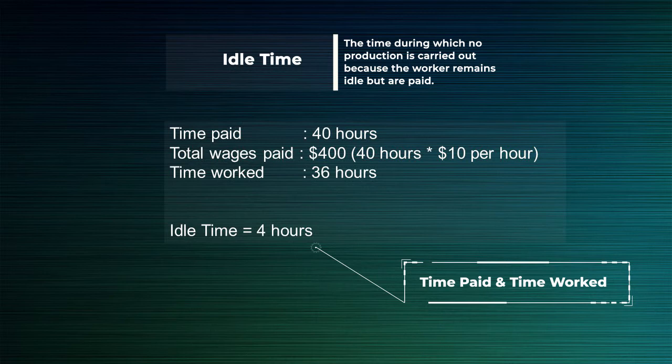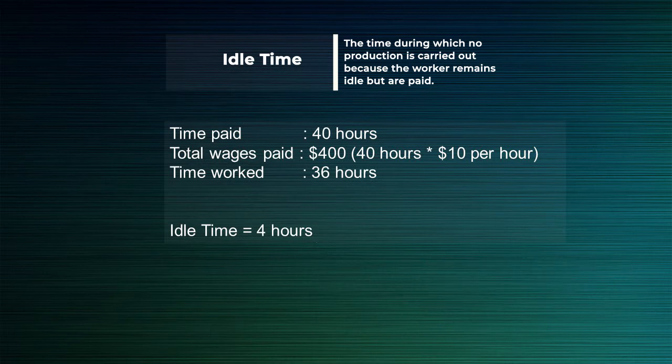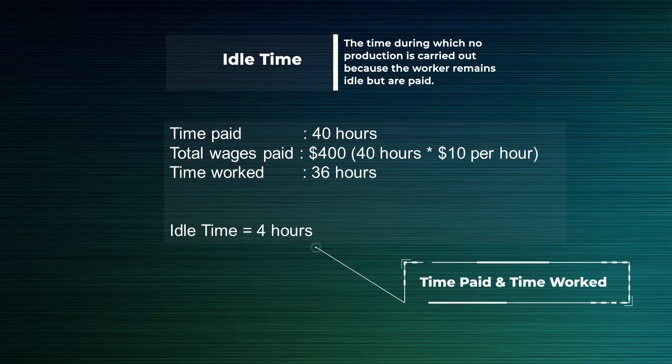For 4 hours John was idle, he did not carry out any production, and still we paid him for those 4 hours. With the help of this example, we can define idle time as time during which no production is carried out because workers remain idle but are paid. So the important point to note here is that we are paying our workers even though they are idle. In other words, it is the difference between time paid and time worked.